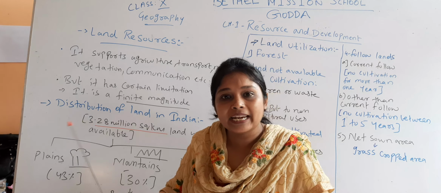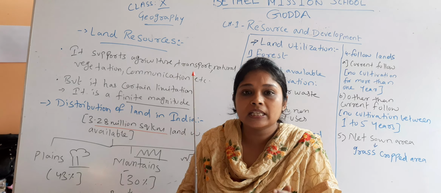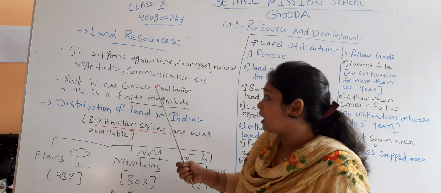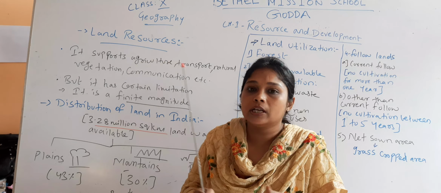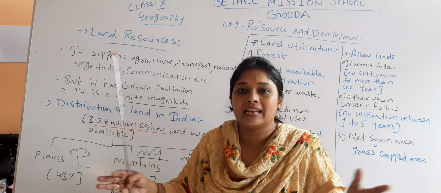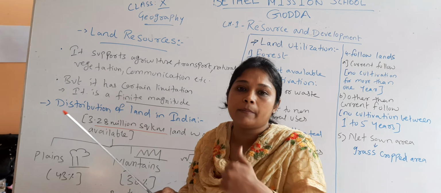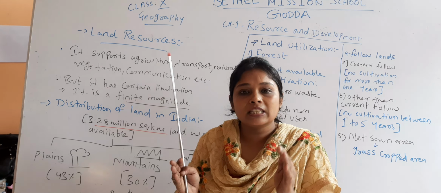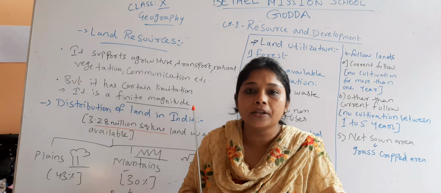We cannot extend the land according to our will, or reduce the land. It is available by nature, and nature has given us a limited land, and we cannot extend it or reduce it.